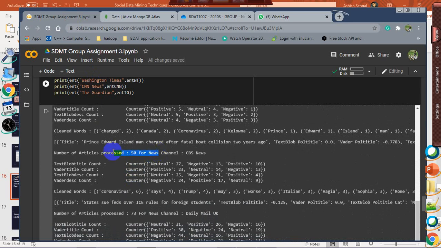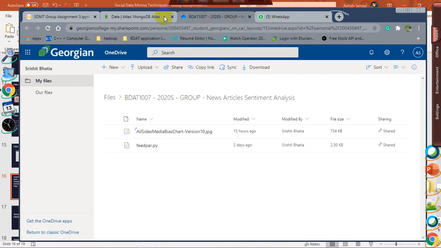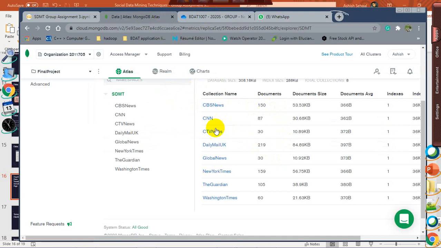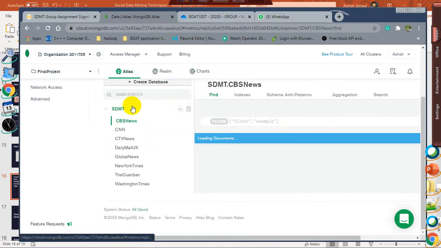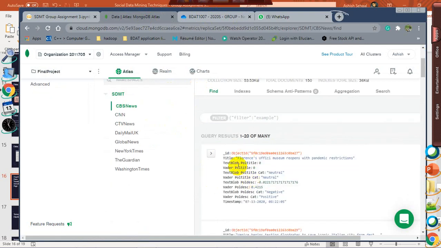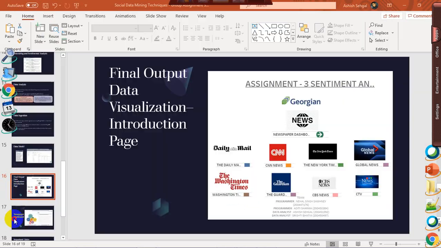So this time it has processed 50 articles, and as we know, 100 plus 50 is 150, and you can also go into there, and each document will give you the title, the TextBlob polarity it gave, the Vader polarity it gave, and the category we assigned based on the value calculated from the polarity given by TextBlob. And we have also calculated the polarity for the descriptions of the same article and assigned a category to it with the timestamp, and this is the data model we have used in our project.